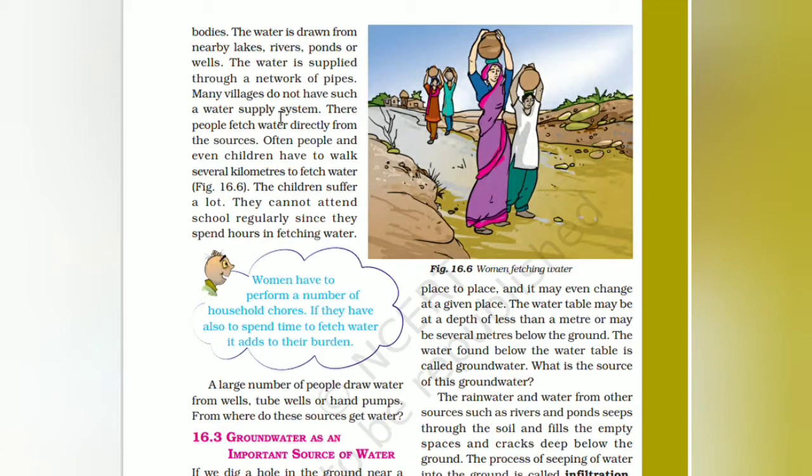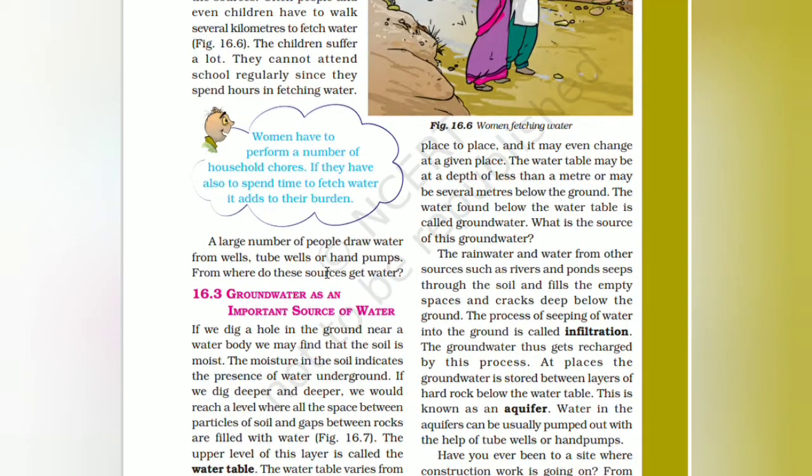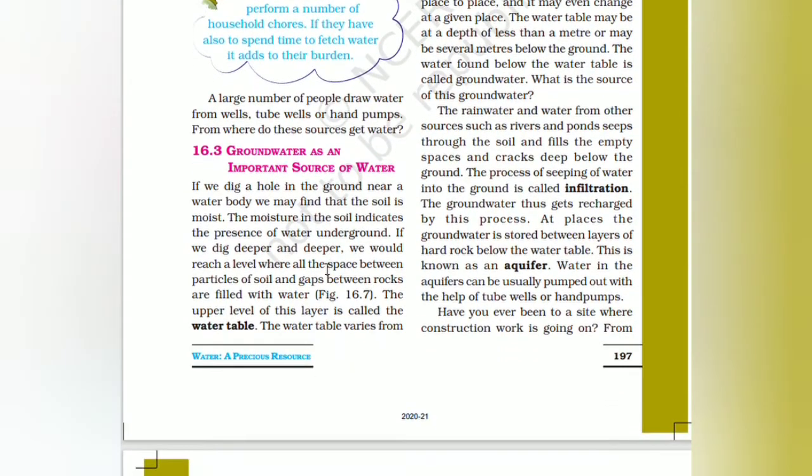So it is difficult for the children to go to school regularly or on time, because only after fetching water can they go to school. So it takes a lot of time. Large numbers of people draw water from wells, tube wells and hand pumps. Groundwater is an important source of water.